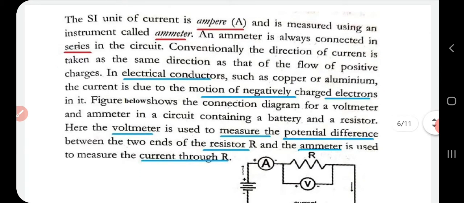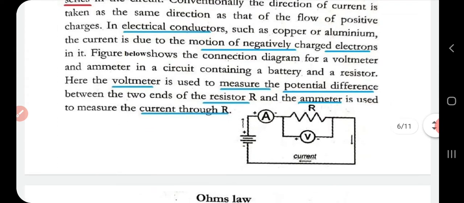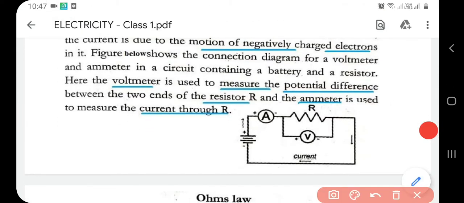Now, we have so many conductors like copper, aluminum and all, and in them the current flow is mainly due to the flow of negatively charged particles called electrons. Here you can see a circuit diagram. Here you have a resistance R, a voltmeter V, an ammeter A, and also a battery.